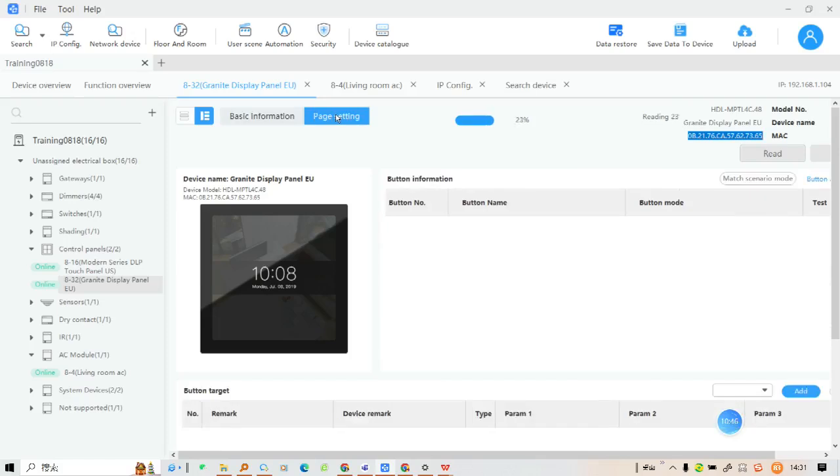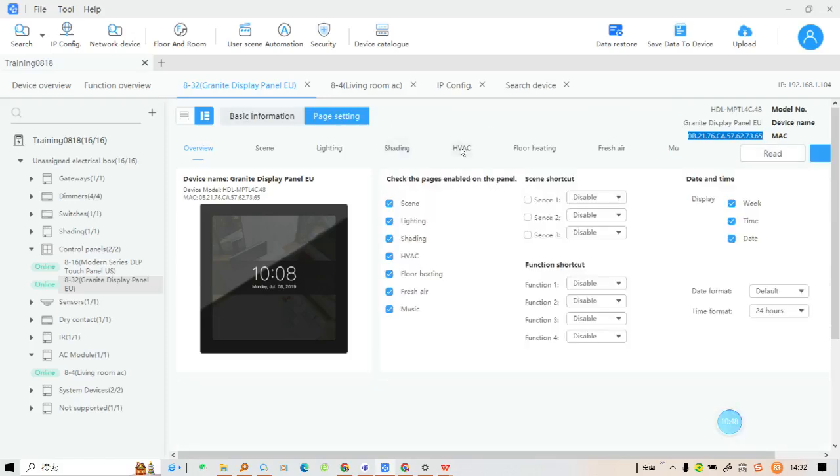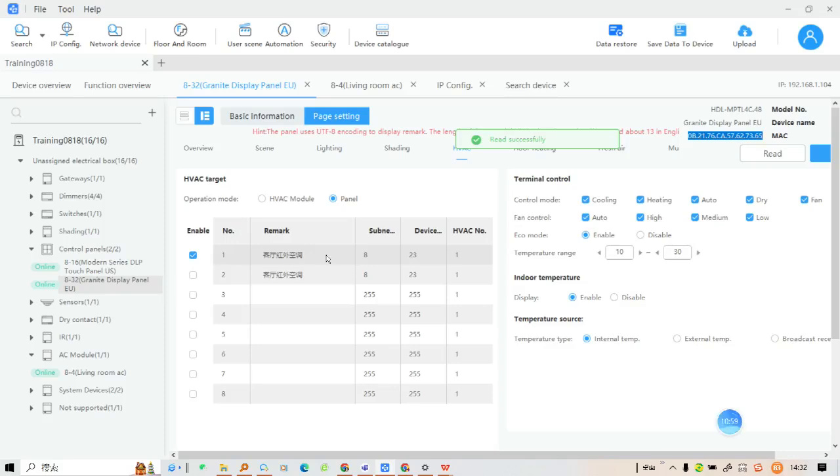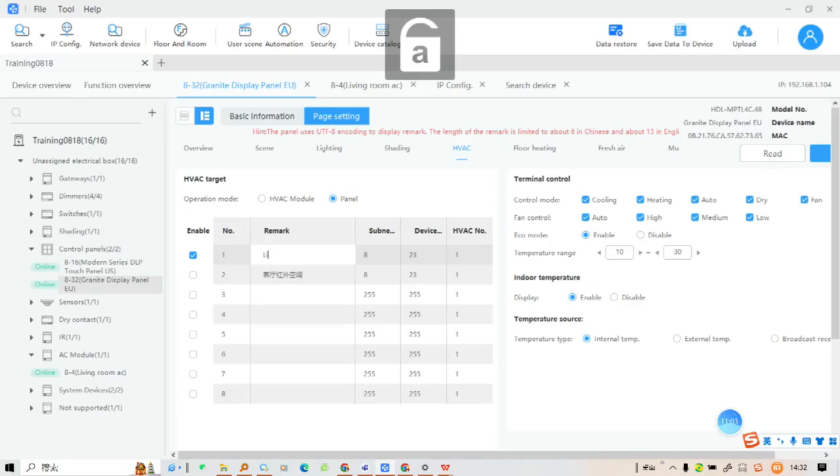After this, we can go to the Hvac page of the granny display. Just enable it and make a remark. For example, this is my living room AC, and the subnet ID 8, device ID 4.